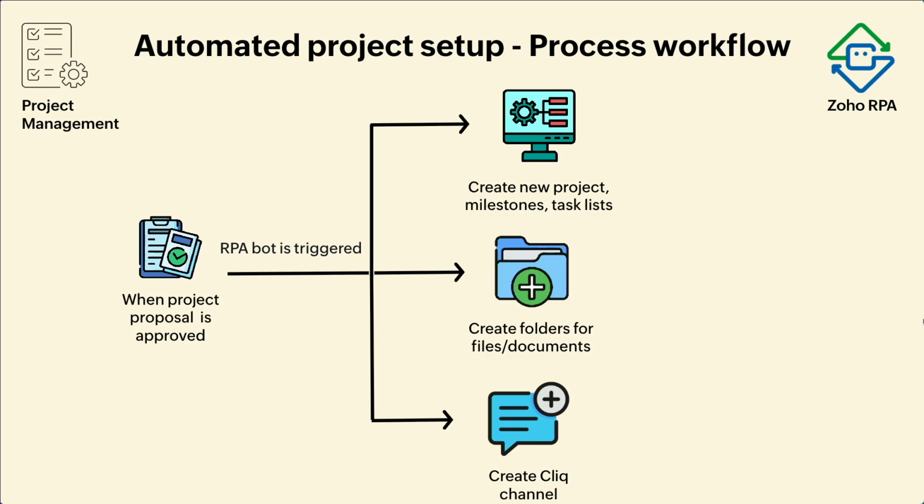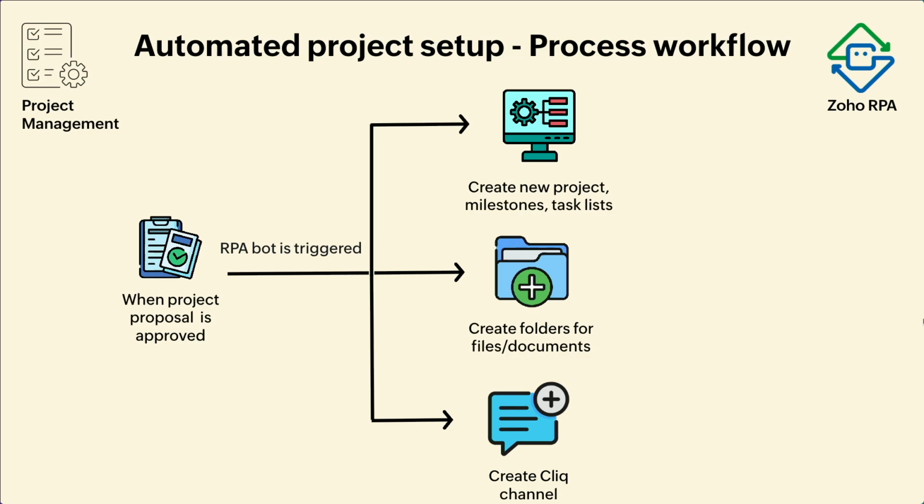there are a lot of project proposals and RFCs that come in place before you take up a project. So that could be available in a system. So when your project is approved, you may want to do a lot of things. We use Zoho Projects for tracking the project. Somebody else could use some other tool. I think Trello is there as project management, and there are other project management softwares available. So you need to go create a project, create milestones, task lists, and you also need some test cases